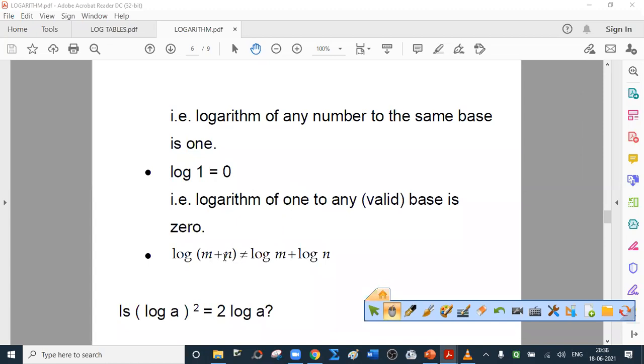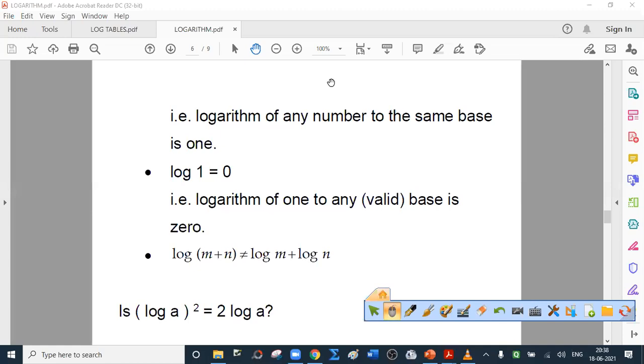Many students have habit, even some teachers also make this mistake. They read this as log into m plus n. That is absurd. This is not multiplication of log and m plus n. Ideally, you have to read this as logarithm of m plus n, ideally.